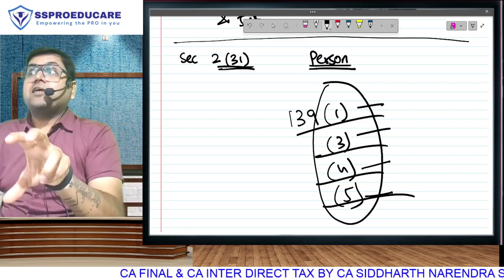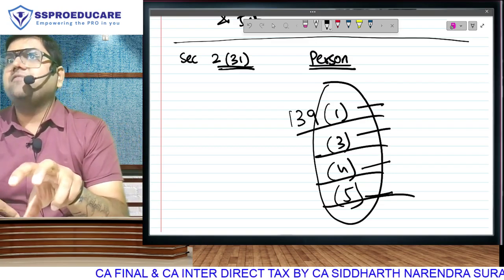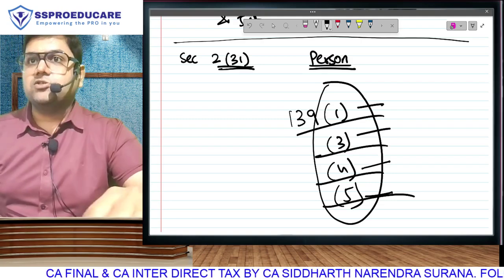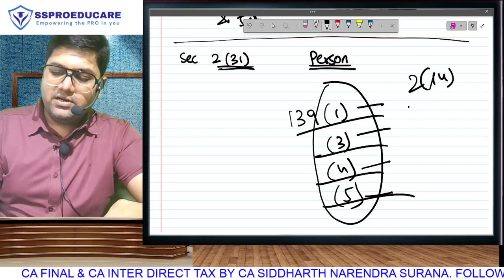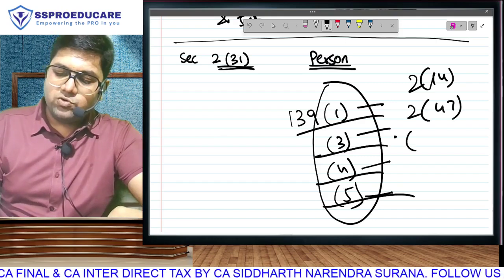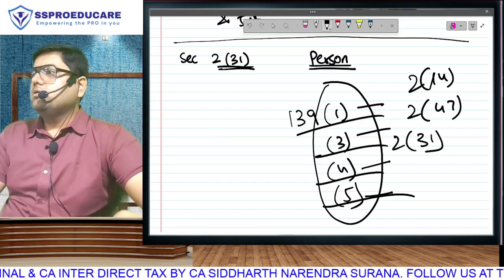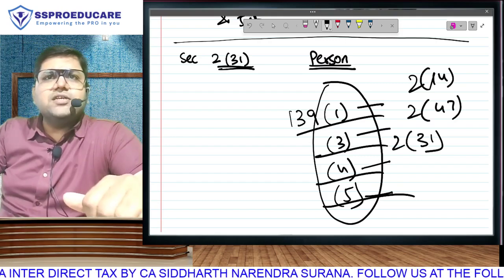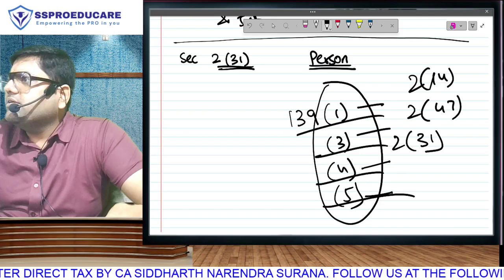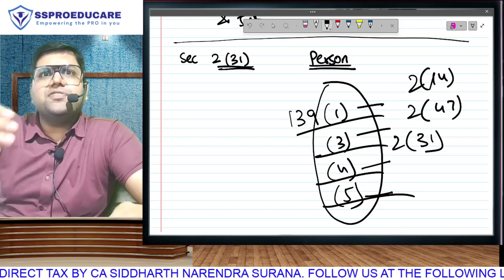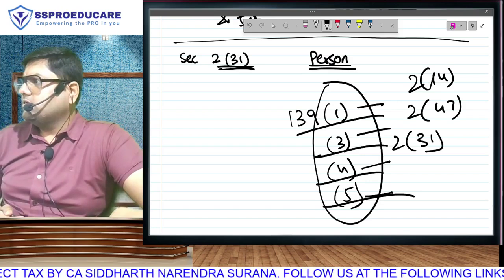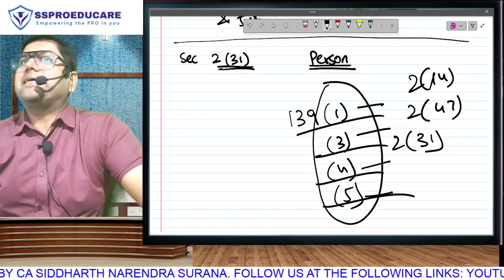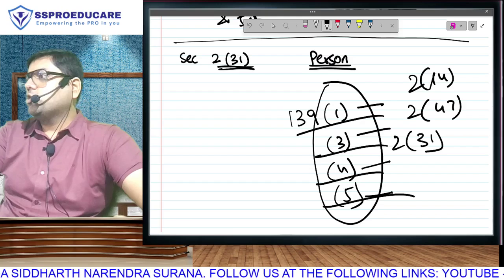When all the subparts of a section are interrelated, they will be called subsection. Now think about section 2. We may be having 2(14), we have 2(47), we have 2(31). It's a list. What is section 2? Definitions. They are not interrelated. Section 2(14) has got nothing to do with 2(31) or 2(47). When they are independent of each other, we will not call them subsections. We will at that time call them clauses.